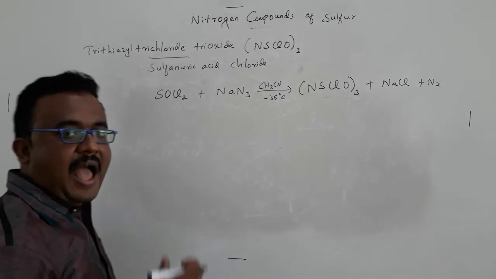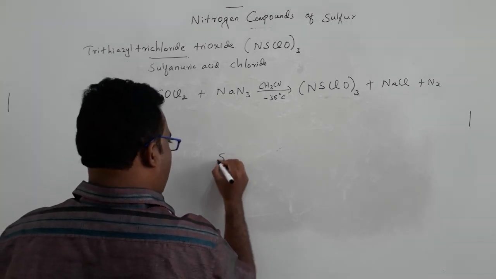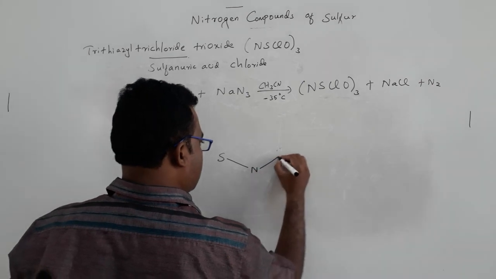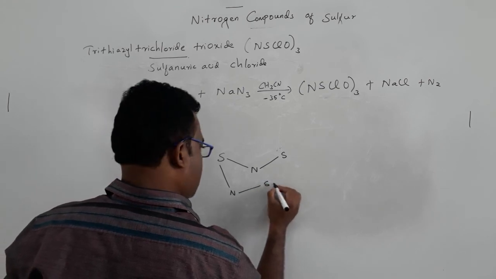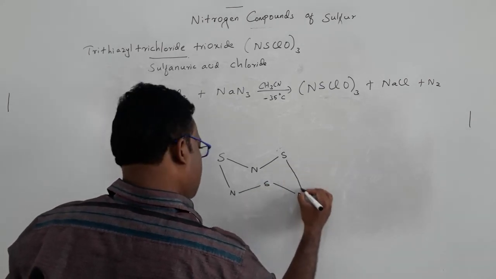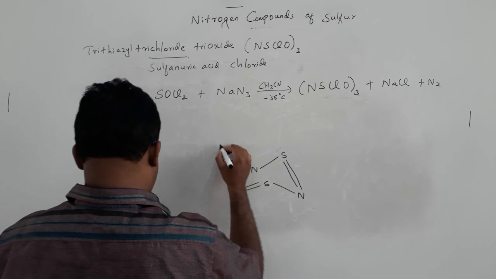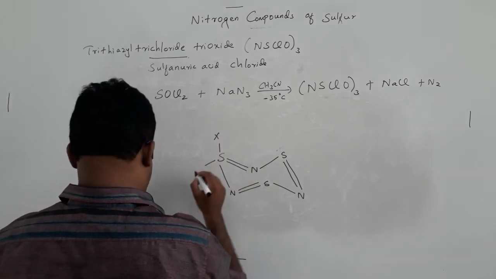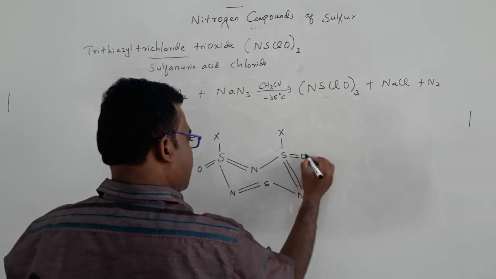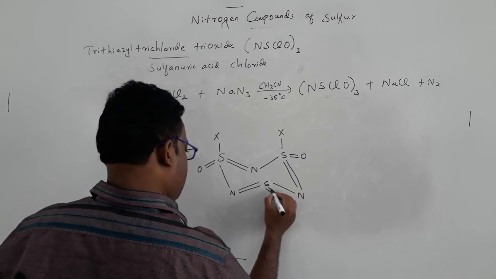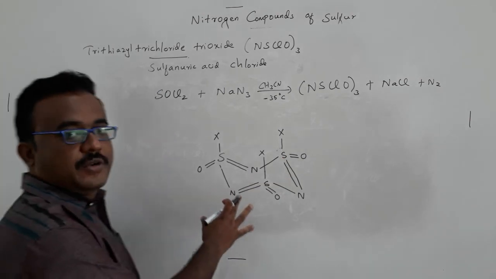This one has a puckered 6-membered ring. It looks like a chair shaped structure. I am just drawing one of the isomers. Okay, again I have drawn the structure, it actually has 6 members.